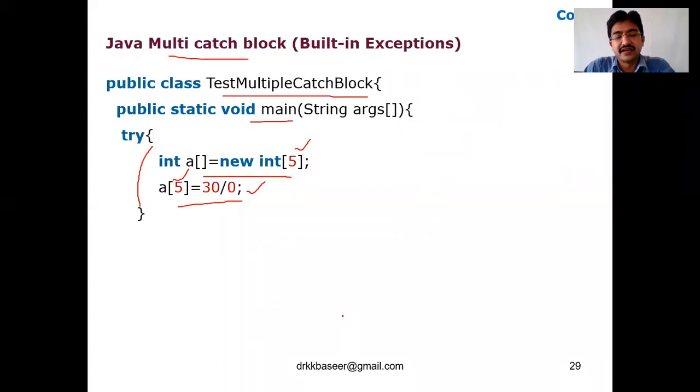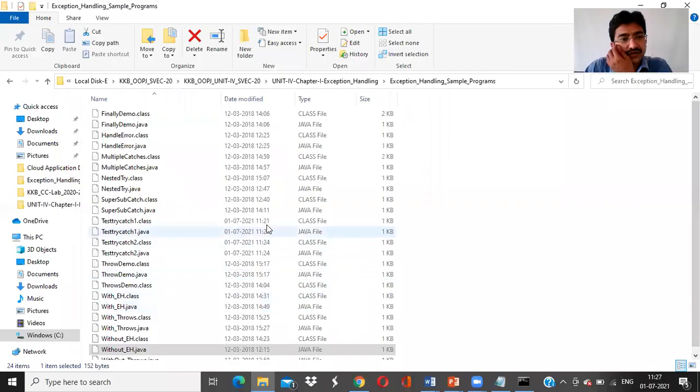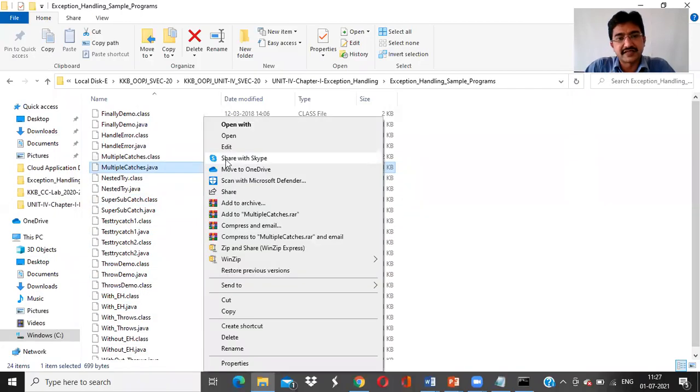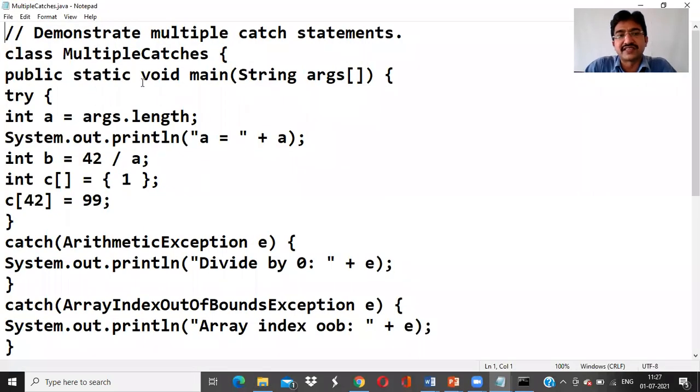Let me show the execution of this program so that you can understand very clearly. We have a program here, multiple catches. That is one example we have discussed. Let me discuss one more example in multiple catches. Here I'm creating a class called MultipleCatches and calling the main method.